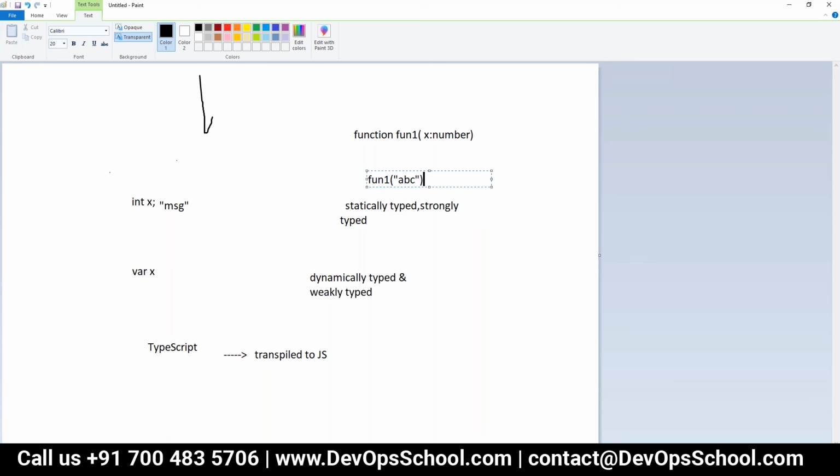Apart from that, there is a major advantage for these statically typed languages, and that is how those IntelliSense tools work. Your IDE, yes.